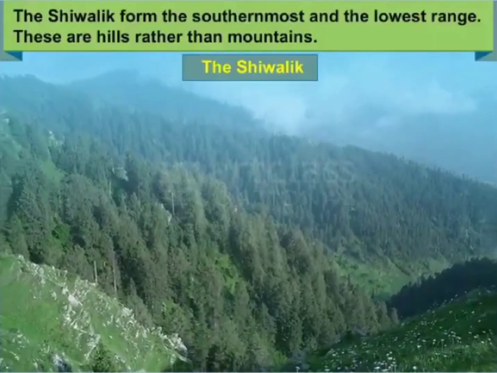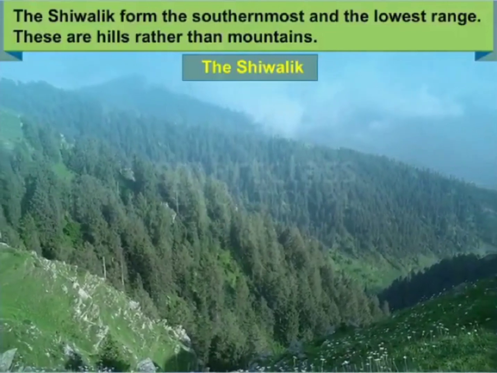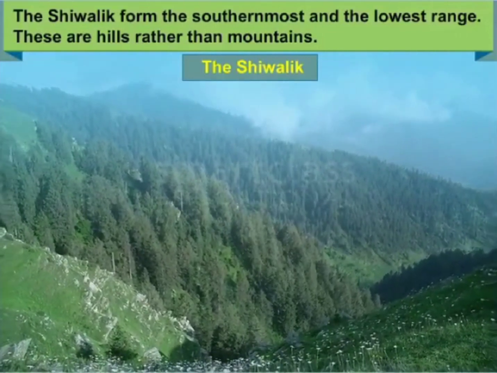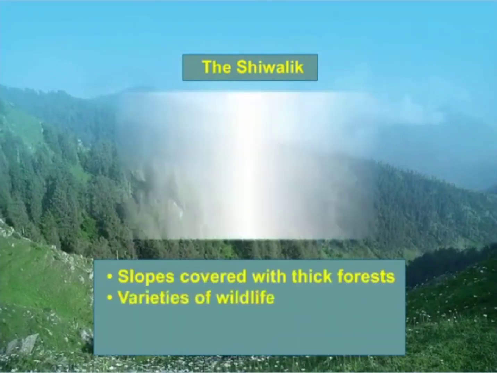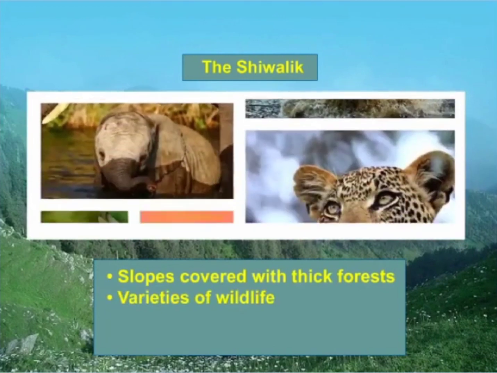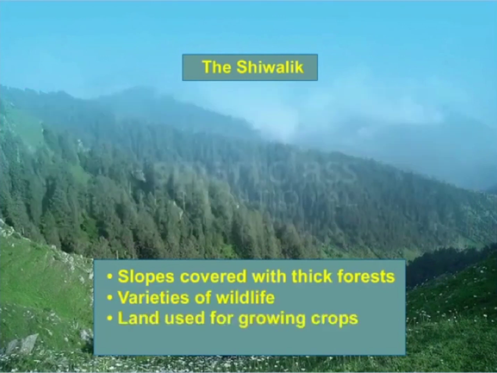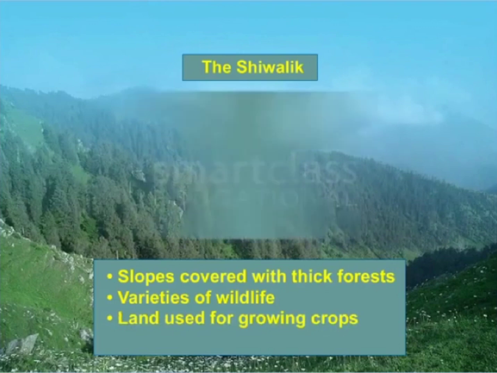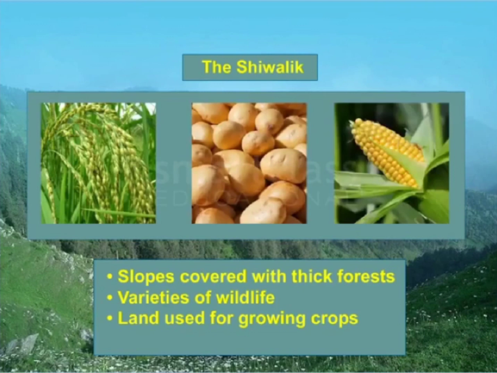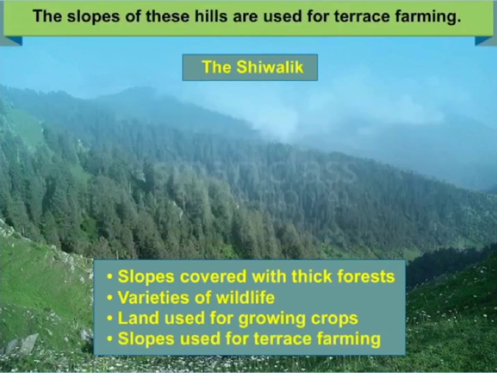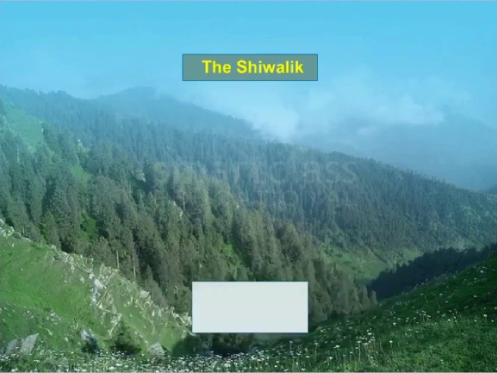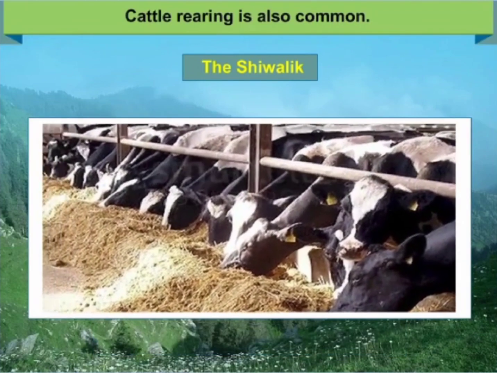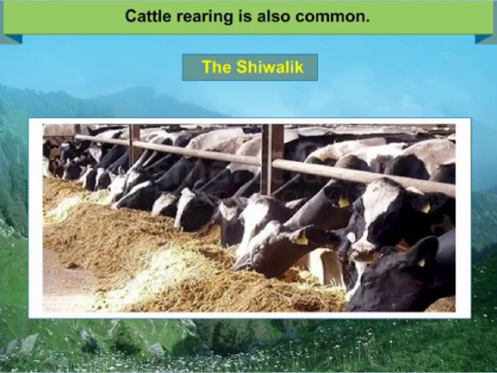Last range is the Shivalik. The Shivalik form the southernmost and the lowest range. These are hills rather than mountains, and the slopes are covered with thick forest, and here varieties of wild animals are found, and the lands are used for growing crops such as rice, potato and maize, and the slopes of these hills are used for terrace farming, which means building a series of steps in the slopes of hills for growing crops. Cattle rearing is also very common here in the Shivalik range.